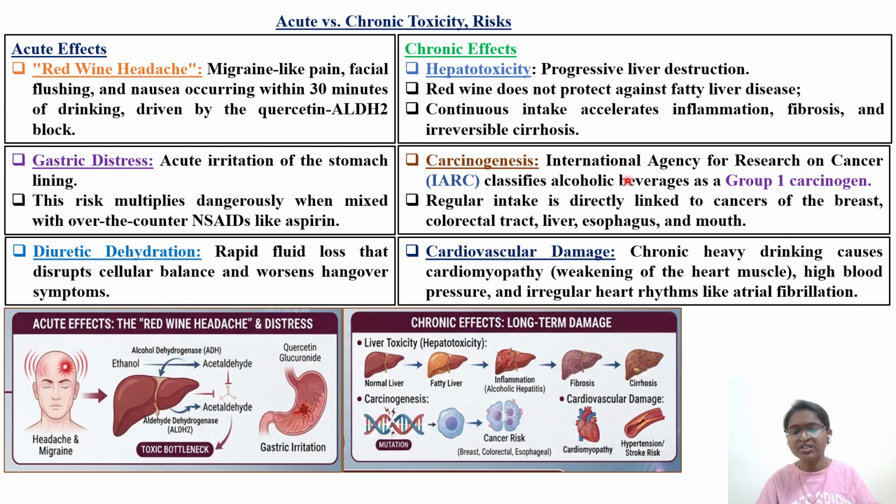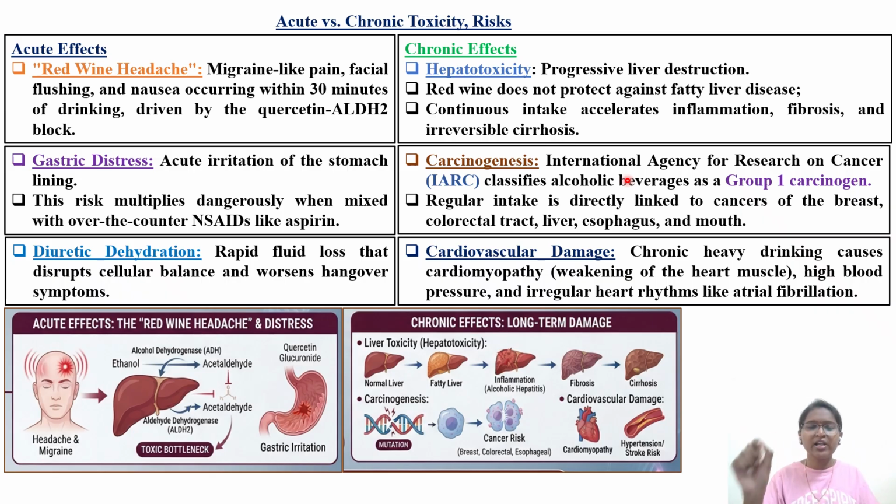Coming to carcinogenesis, red wine, alcohol, has been listed as IARC carcinogen group 1. In the next slide, I will show you the IARC classification. Very, very important. This is the International Agency for Research on Cancer. They have categorized certain chemicals of potential concern, and classified them into 1A, 1B. That classification we'll see in the next slide.